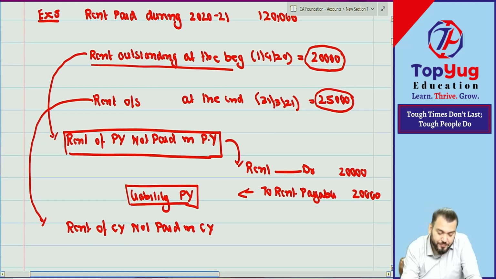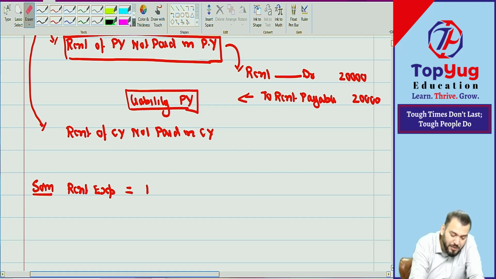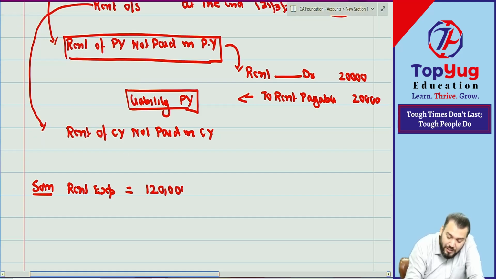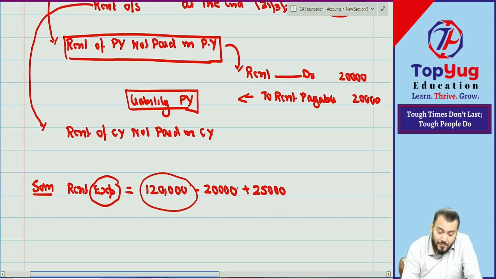Now, can you give me the rent expense? Rent expense is equal to 1,20,000 paid, minus 20,000 because it is an expense of previous year, plus 25,000 because it is an expense of current year.